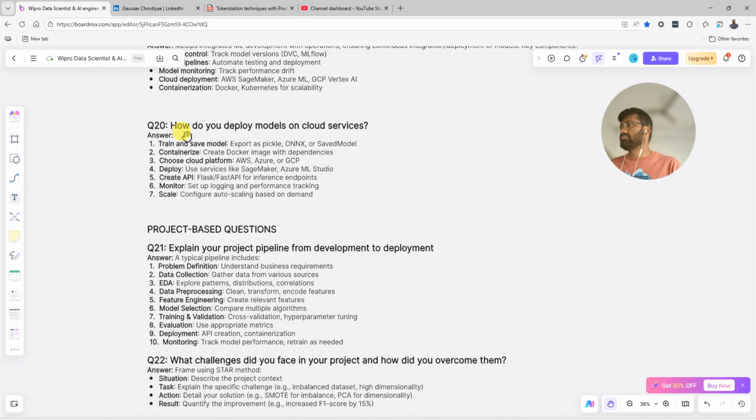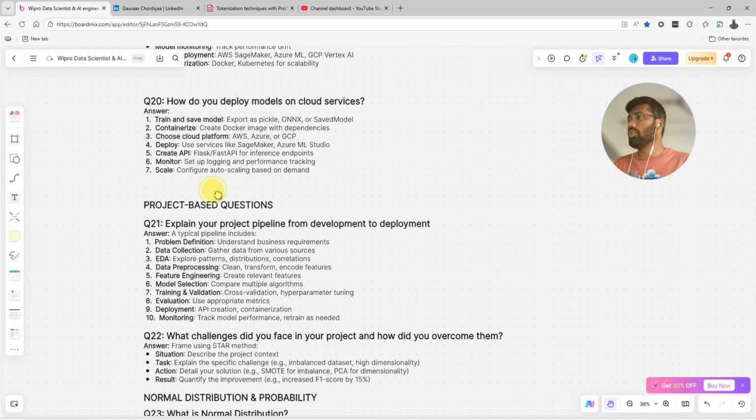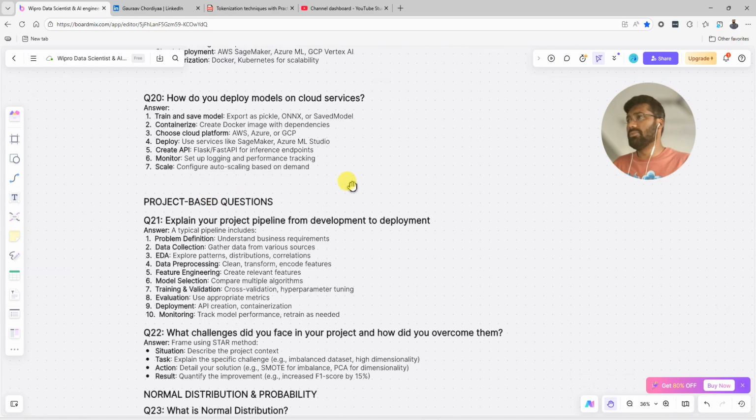Okay, how do you deploy a model on the cloud services? So train and save the model, export the pickle file or ONNX or save the model. Containerization, create a Docker image with the dependencies. Choose the cloud platform like AWS, Azure, GCP. Deploy, use services like SageMaker, Azure ML Studio. Create an API, Flask API or FastAPI for inference or an endpoint. Monitor, set up logging and performance tracking. Scale, configure autoscaling based on the demand.